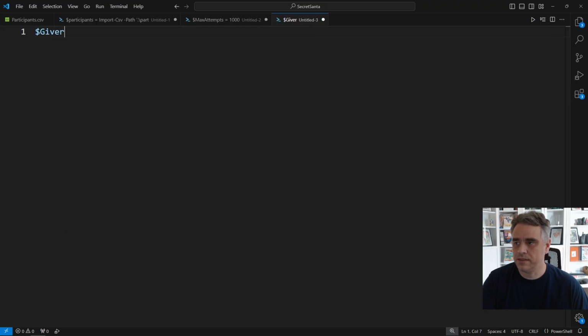Participants is what comes from the CSV. But for the rest of this logic, I'm going to call them givers, because each one of these people is going to give a gift, whether they like it or not. Next, we're going to build a map of options for each person. Basically, who is this person allowed to draw?